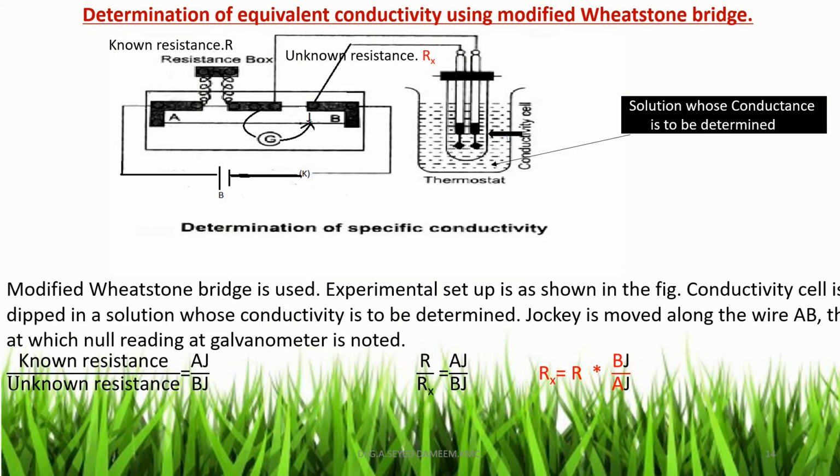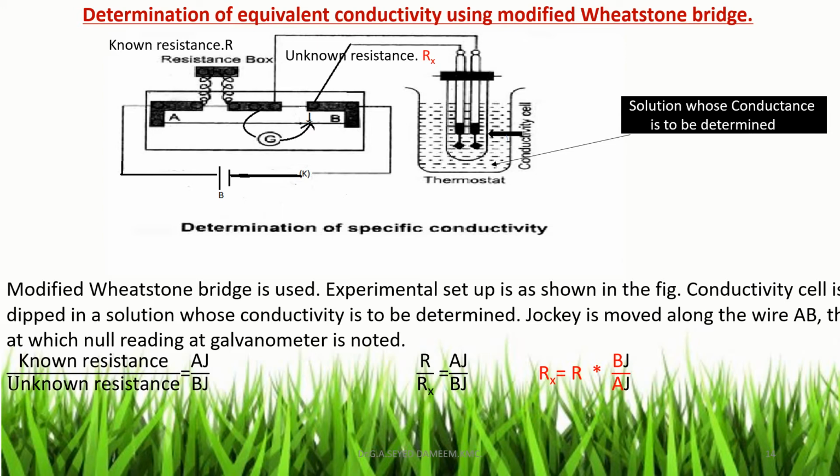Next topic, determination of equivalent conductivity of a solution using a modified Wheatstone bridge. Here the modified Wheatstone bridge consists of a wire AB, and the solution whose conductance is to be determined is taken in a 100 ml beaker, and the conductivity cell is dipped in the solution and connected as shown in the figure. That is, on the A side, a resistance box is attached, and on the B side, the conductivity cell is connected.